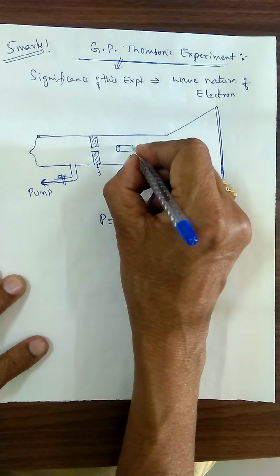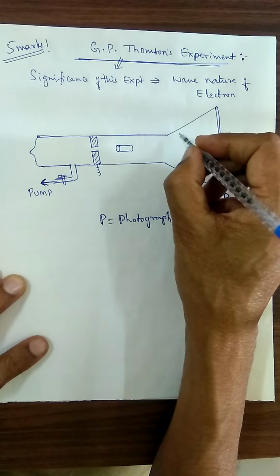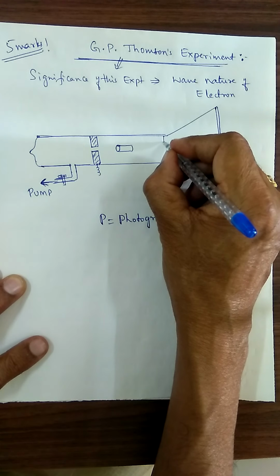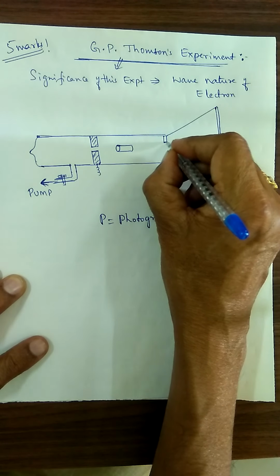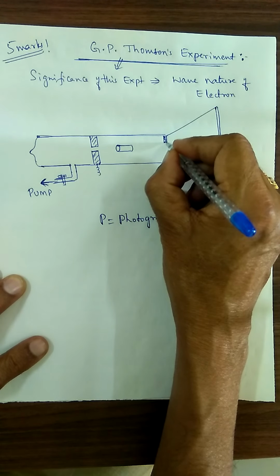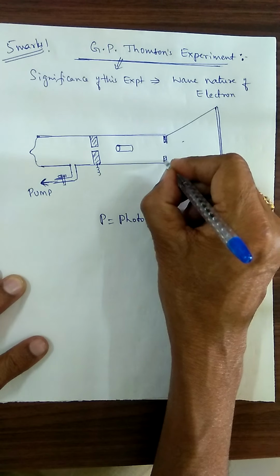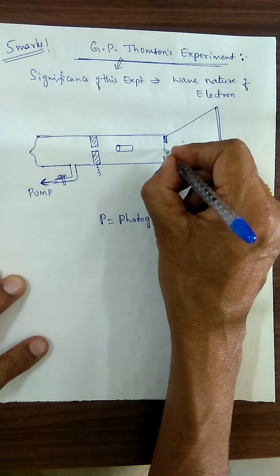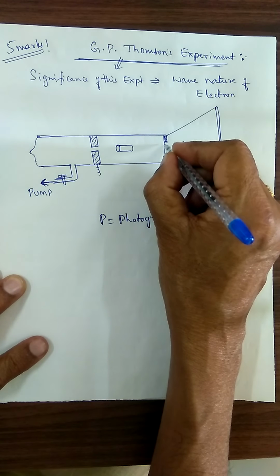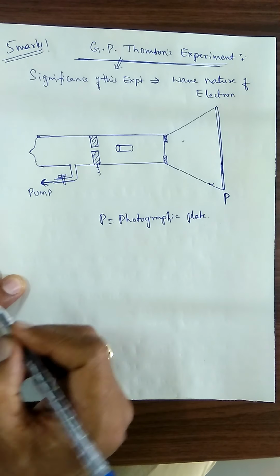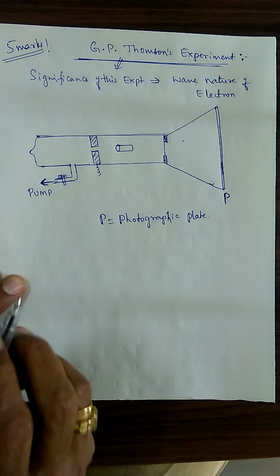Like this. Here we are going to keep one very thin foil, which is made up of gold. The gold thin foil is present here. The thickness of this thin foil is 10 to the power minus 8 meter.